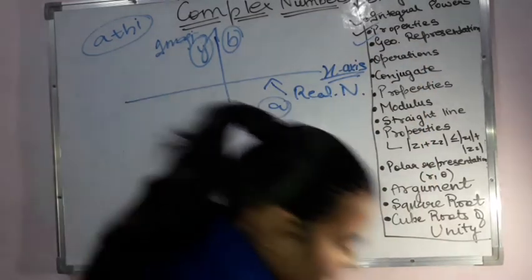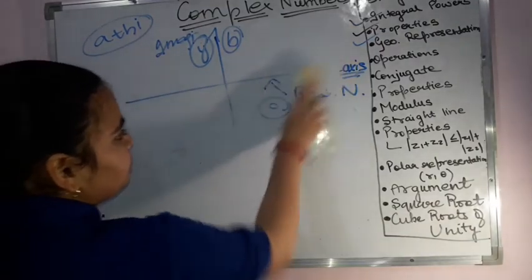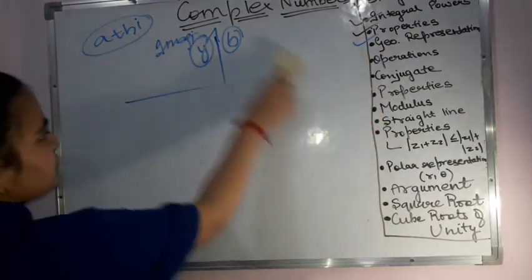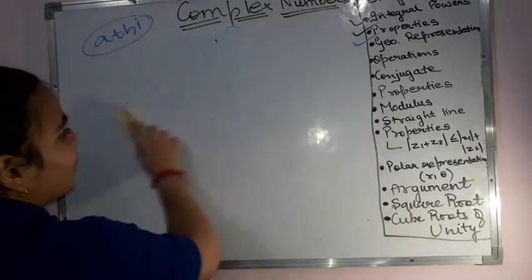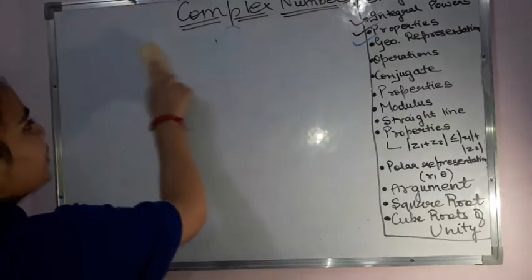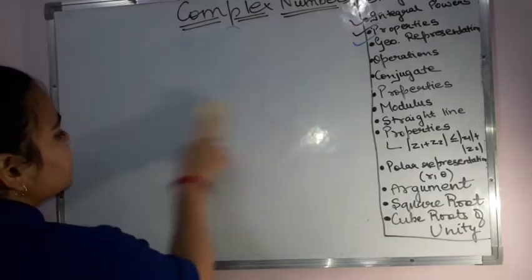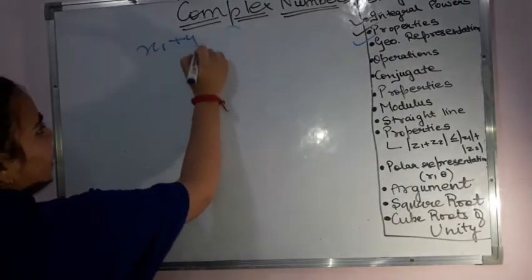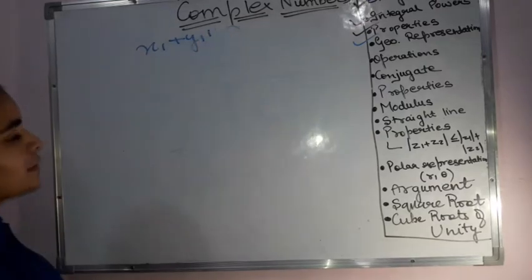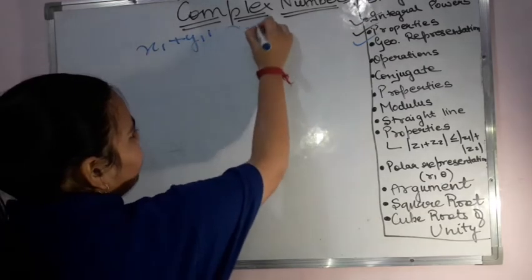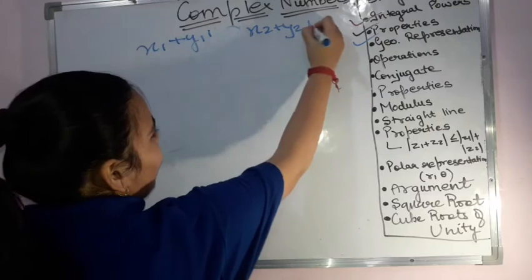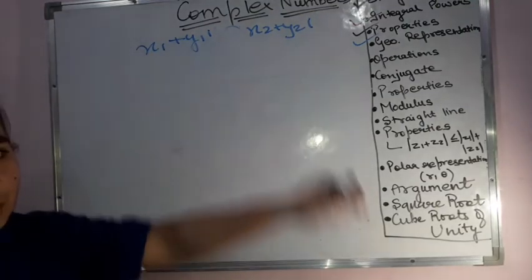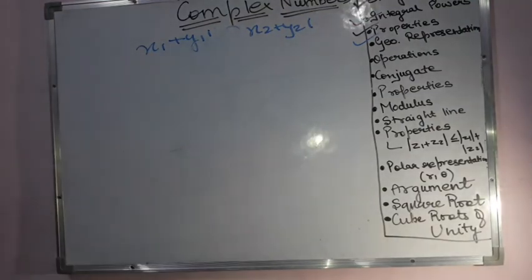Now I'll be quickly seeing the operations which are there based on these complex numbers only. So operations are going to be the same. The only thing again that you need to keep in mind is whenever you are having two complex numbers. So let us assume now in our case x1 plus y1i is one complex number and the other complex number is x2 plus y2i, and now we are going to play with these two numbers only. Okay.